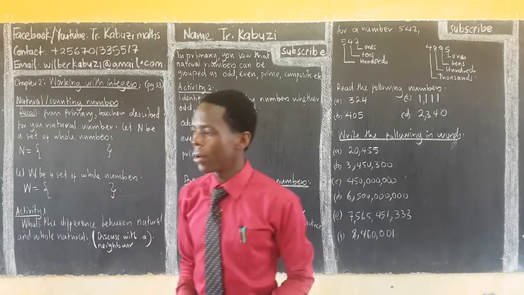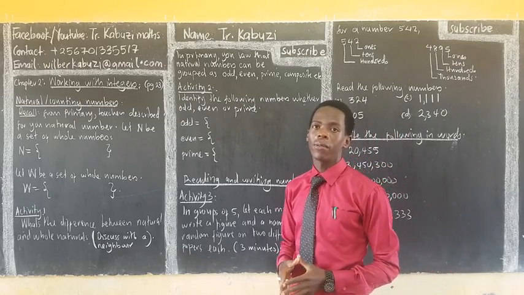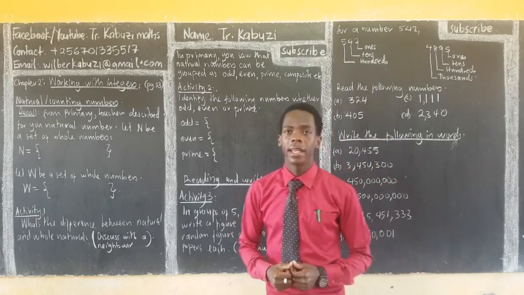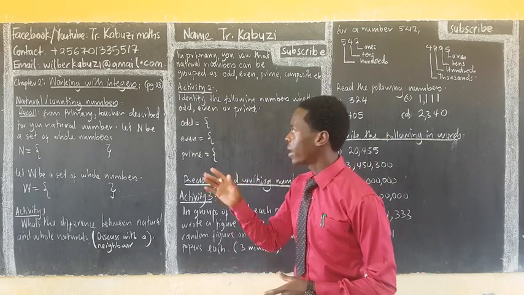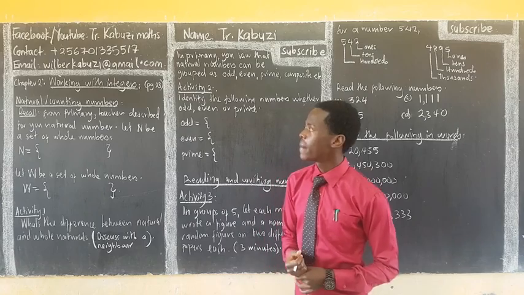Okay, now members, we are going to be coming to our new chapter. It's called Working with Integers, and it's on page 23 of the Learner's Guide. You can check there. So we're going to start with what we call natural numbers, the counting numbers.